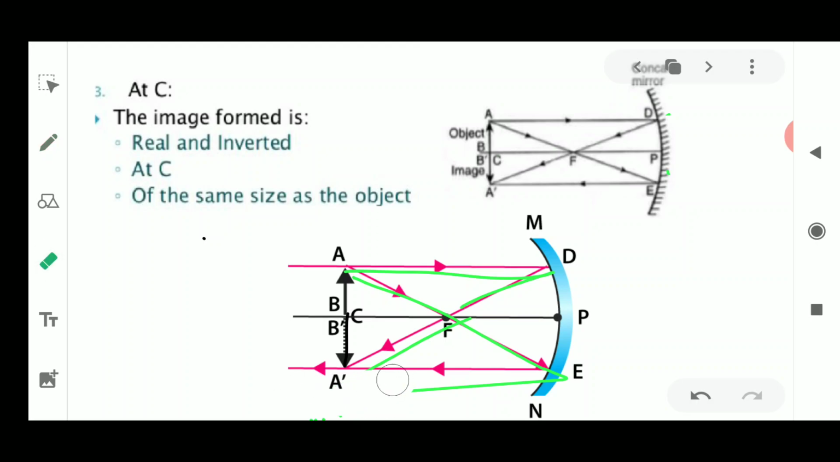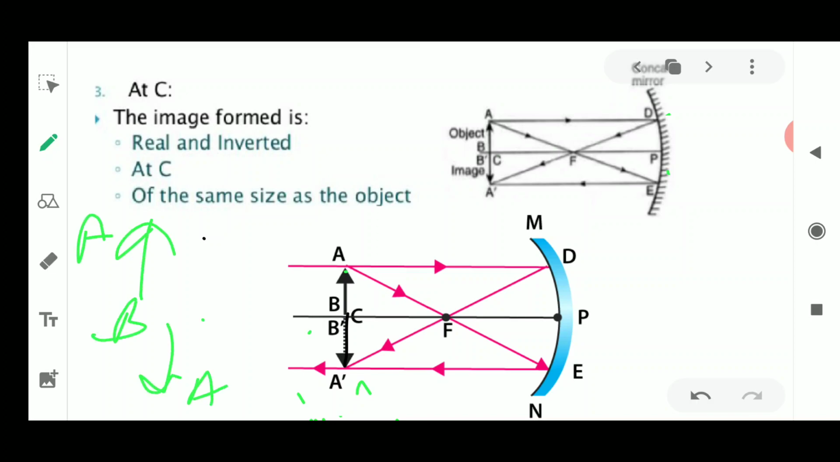As you could see here, the image is A dash and B dash, and please remember that where these two rays are intersecting with each other, at that point the arrowhead will be drawn. The correct position of the object will be drawn, meaning it is A dash and the above position is B dash. So if the object is named A and B, the image will be named A dash and B dash. So this is how the image will be formed when the object is placed at C.